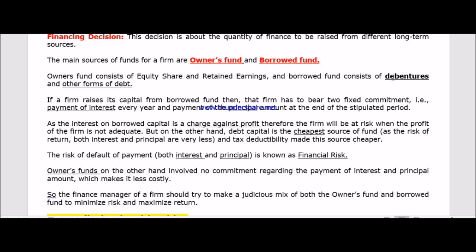Why? Debentures are risky. As I told you, they are risky because we have to pay the interest every year and the principal amount at the end of the stipulated time. But on the other hand, the cost of these debentures and debt capital is very low. We call this the cheapest source of fund. So there are two points: it is risky, but it is cheaper.